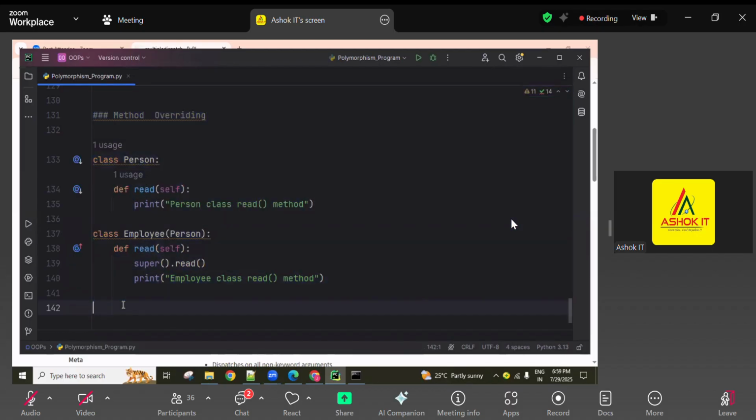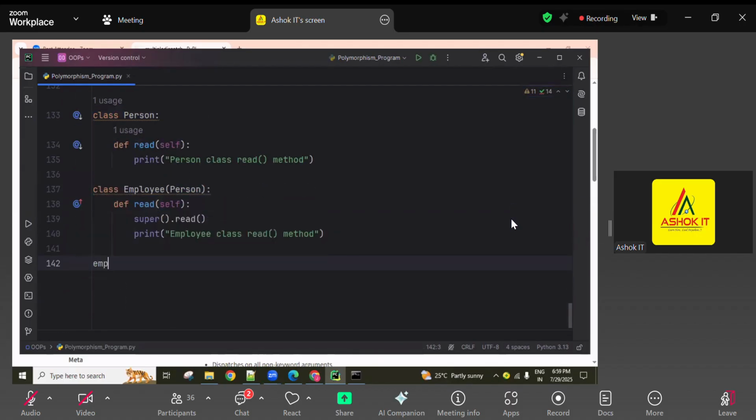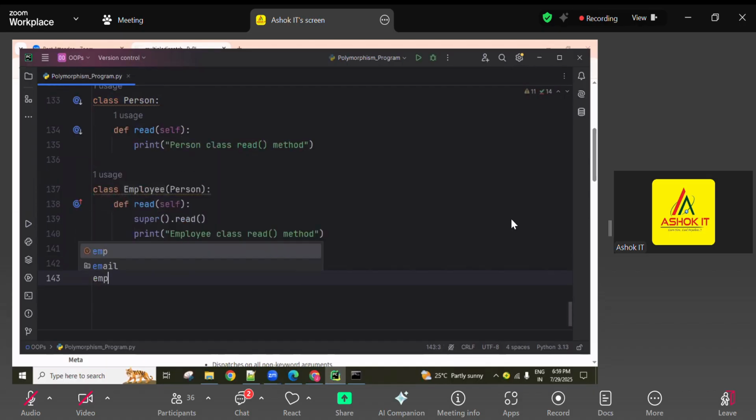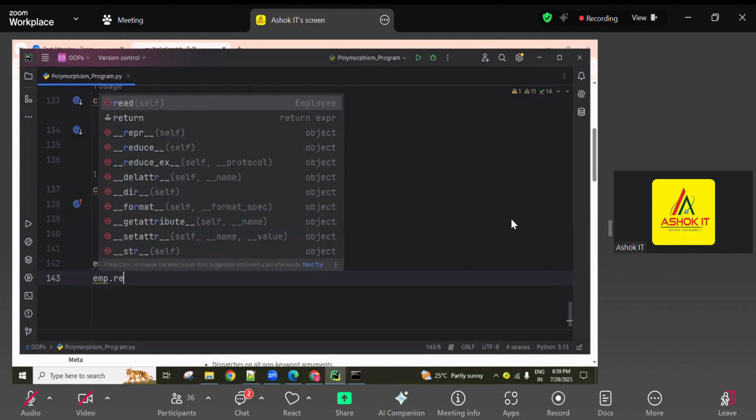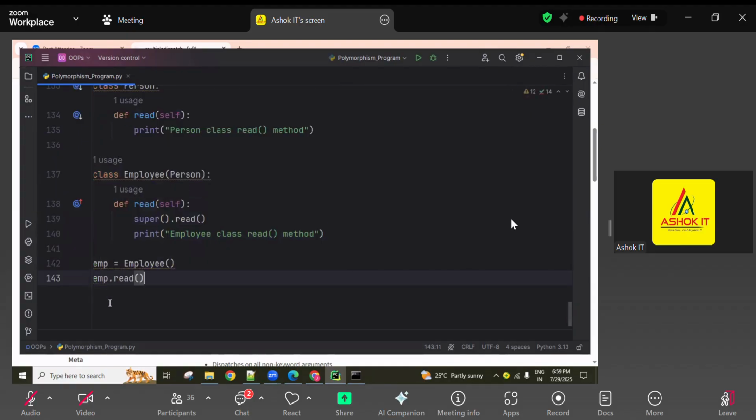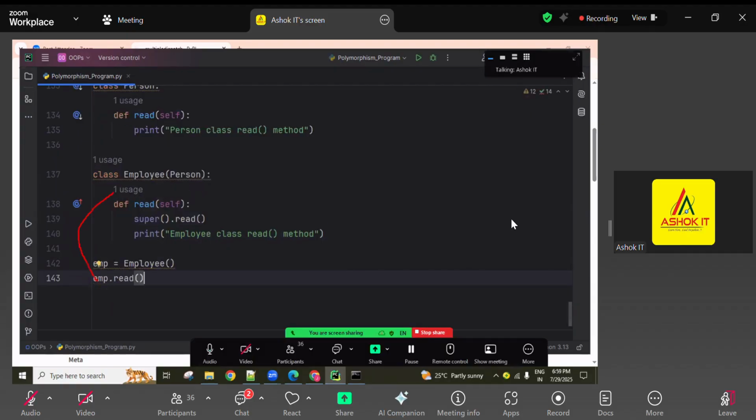So next I want to create one object for the child employee class. Using this object, if I'm calling the read method, EMP representing this employee class, inside this it searches for the read method. Yes, available. Then going inside, first this statement, because of the parent class, the current class's parent, moving to this parent class and searching here for the read method.